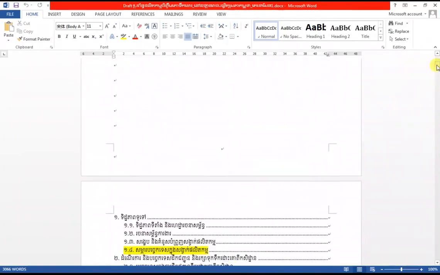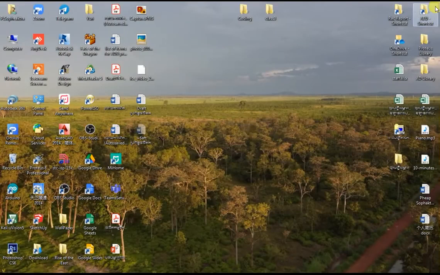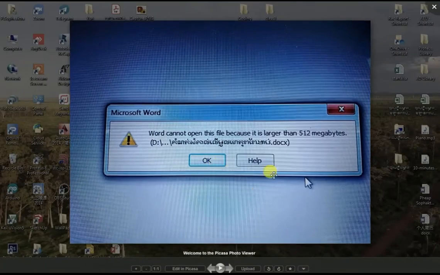We have a lot of images within it, and now we assume that we have added maybe too many images, so that it exceeds 512 megabytes, and then we save it and close it. So now I'm going to close it, and let's assume that when we try to open it again, this pops up.